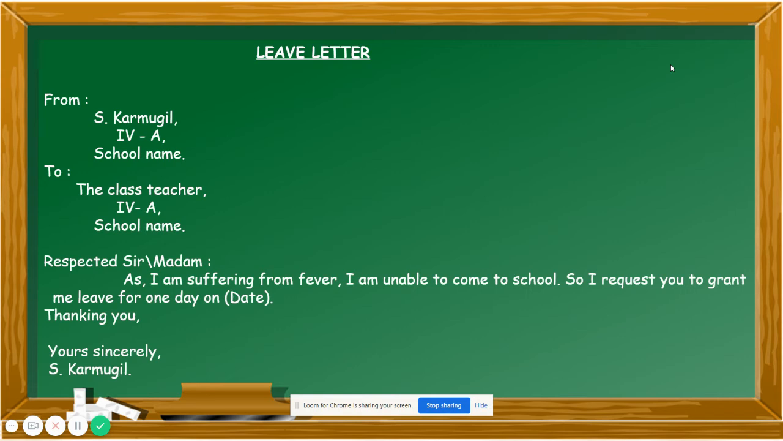So, what are the procedures followed for a letter? Yes, first you need to write the sender's information, from: your name, your standard, and the section you belong to, then your school name. So, next, what will you write? Yes, you will write to whom you are writing this letter. So, the receiver's information should be written: the class teacher, standard, section, and then school name. Next, you need to write the subject. So, for what purpose you took the leave on that particular date.